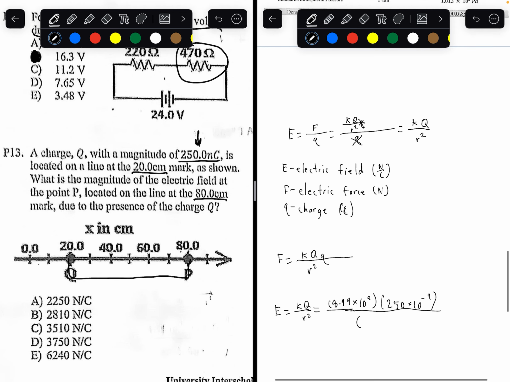Remember, just like in Coulomb's law, the distance has to be in meters. We know that this is 60 centimeters, which is 0.6 meters. So 0.6 squared. Plugging everything into a calculator.